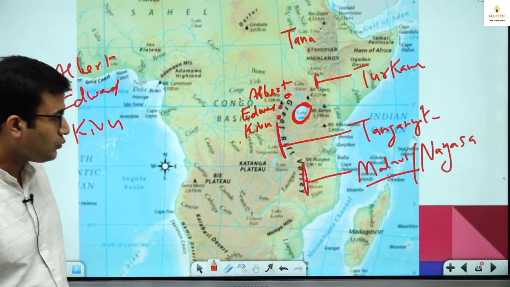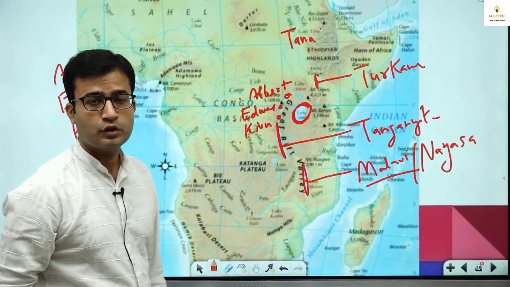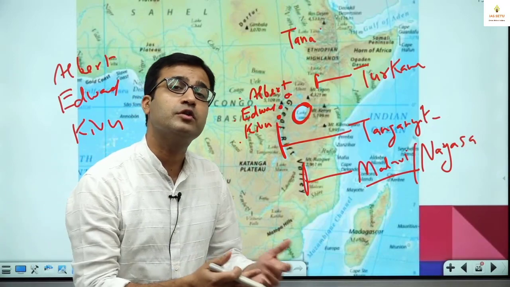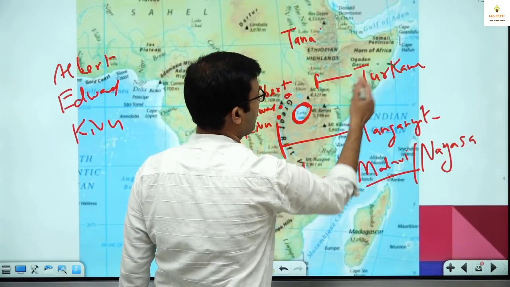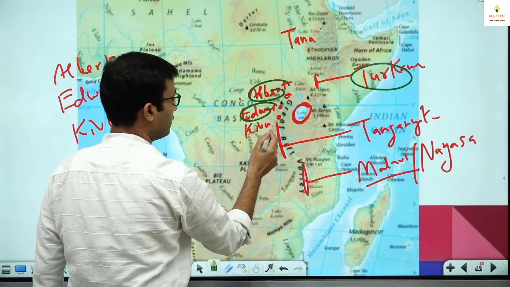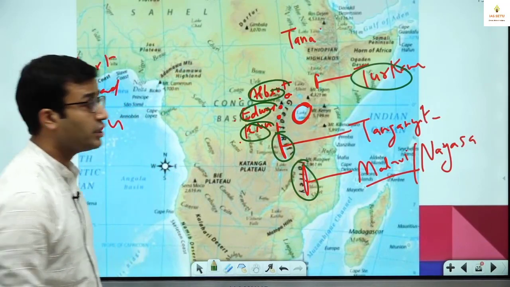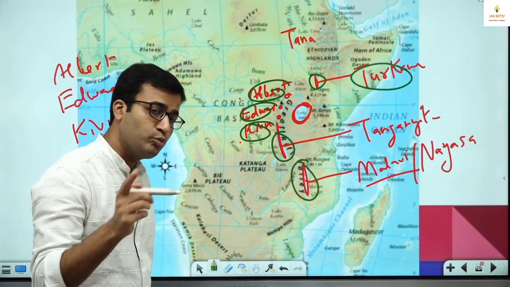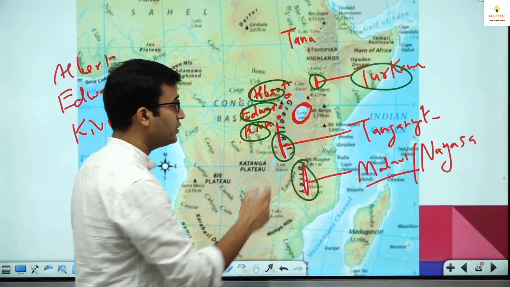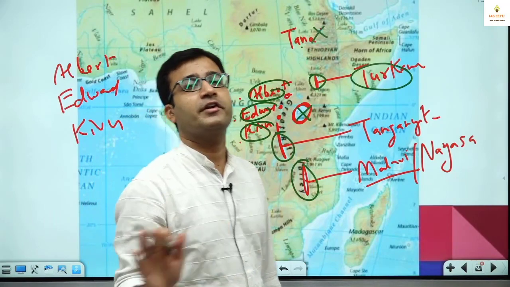Now, what is my concern here? See, we have Rift Valley here. So there are some lakes which are formed because of Rift Valley. What are these? Turkana, Albert, Edward, Kivu, Tanganyika, Malawi. These are Rift Valley lakes. And what is more important than this? This Victoria and Tana, these are not Rift Valley.